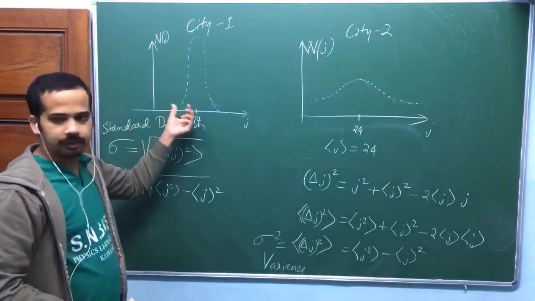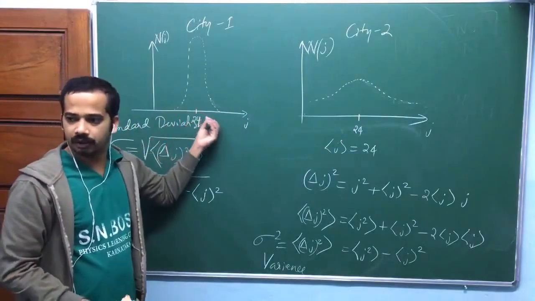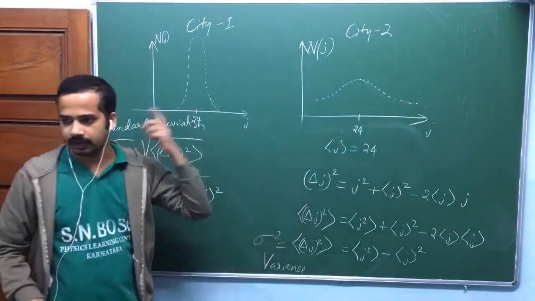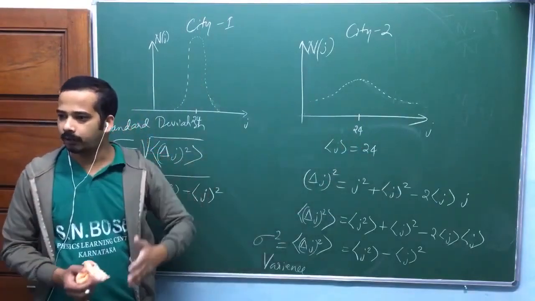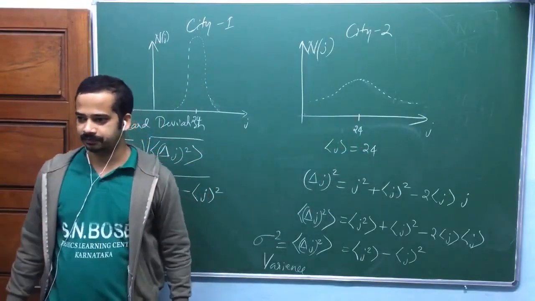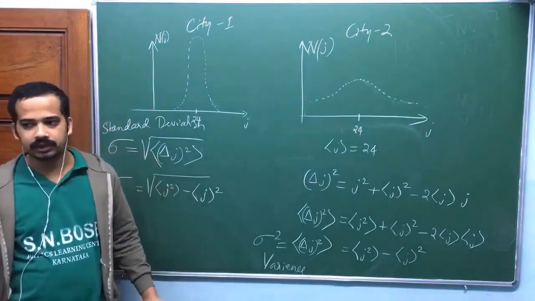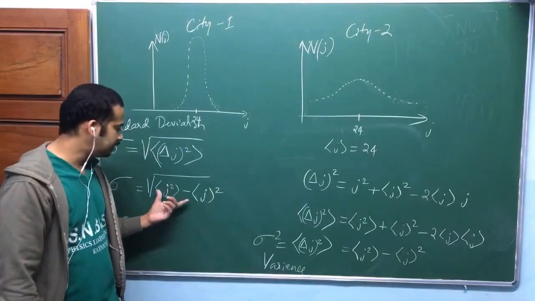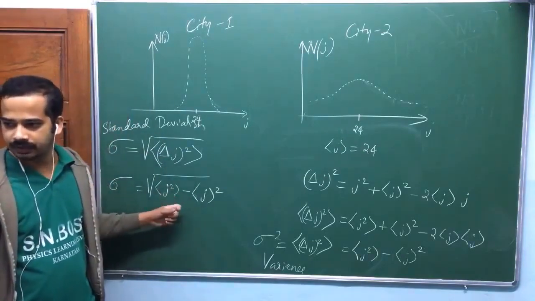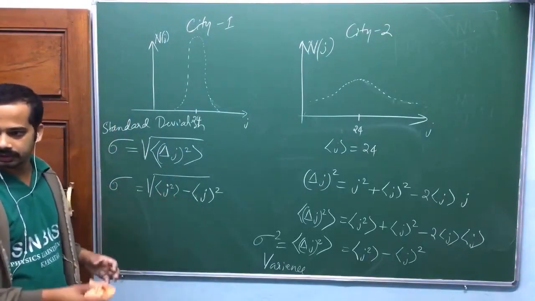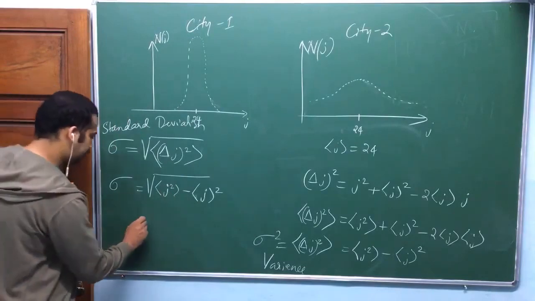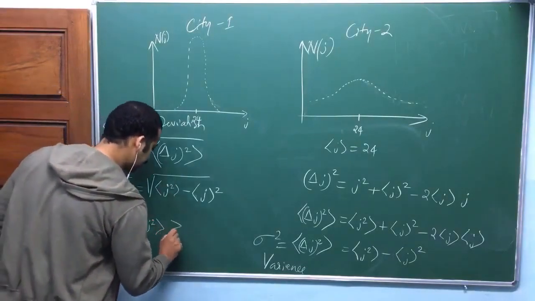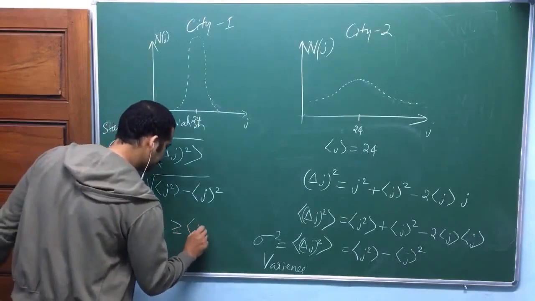Here you have a small spread, or the spread is large. Let me take an example where there is no spread: all people with the same age. Then there will be no spread in the distribution, and it will be 0. That's why this cannot be negative. If it is negative, the root will turn out to be imaginary. That's why average j square is always greater than or equal to average j the whole square.